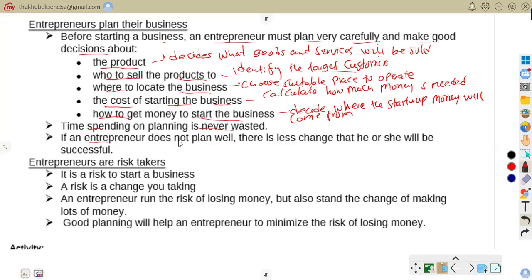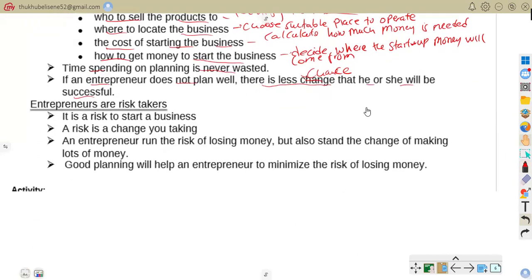If an entrepreneur does not plan well, there is less chance that he or she will be successful. Meaning, consequences of poor planning. Without proper planning, a business has a lower chance of success. For example, opening a shop in an area with very few customers may lead to poor sales. That is what this point means.